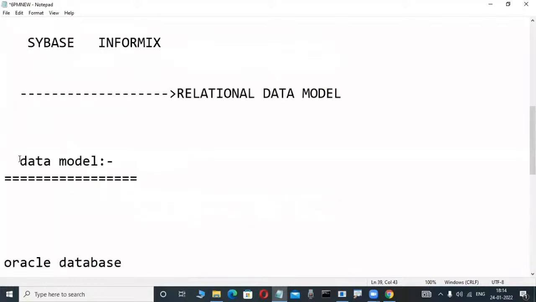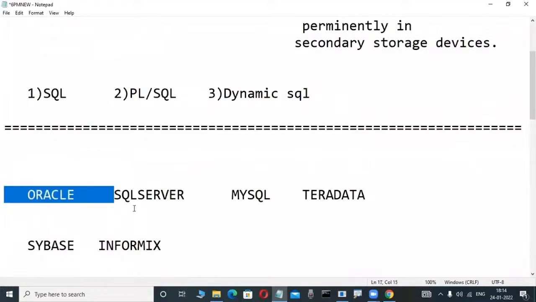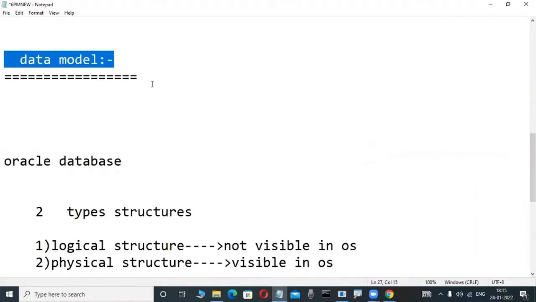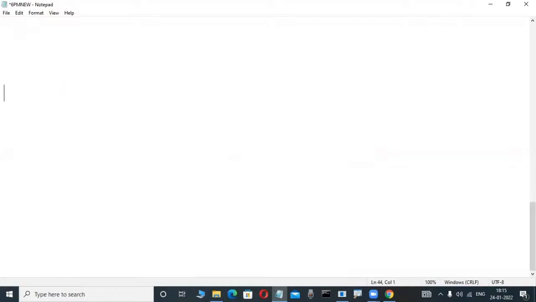Now observe here. What is a data model? First observe. These products are all implemented based on which concept? Relational data model, from 1970 onwards. This is a new model, introduced by one fellow. I will tell you, but before that, what is this data model? Easy. Anybody have an idea? Any computer students here? They're well-known persons. Don't write anything, these are demos.